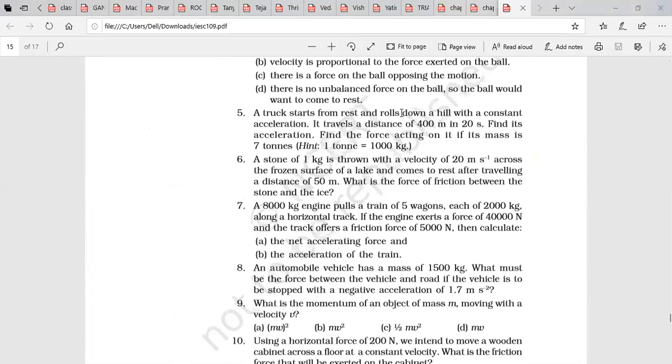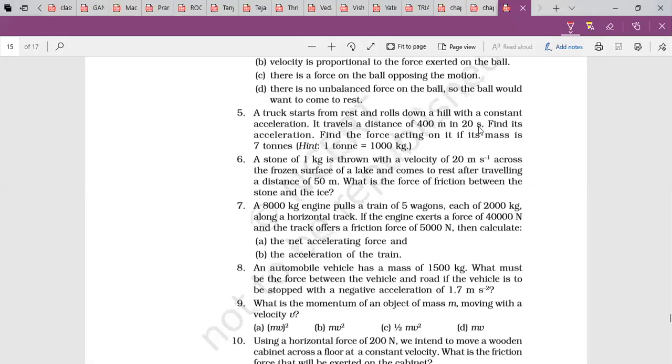A truck starts from rest, rolls down a hill with a constant acceleration. It travels a distance of 400 meters in 20 seconds. Find its acceleration. Find the force acting on it if its mass is 7 tons. Ma'am, we can use the equation of motion. You have to use it. Without that, you cannot find it. You have to calculate acceleration. It is starting from rest. Distance covered is 400 meters and 20 seconds is the time period. Which equation can we use here? S is equal to ut plus 1 by 2 at square.